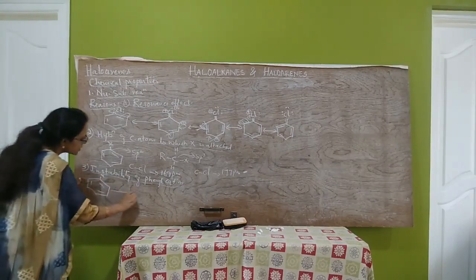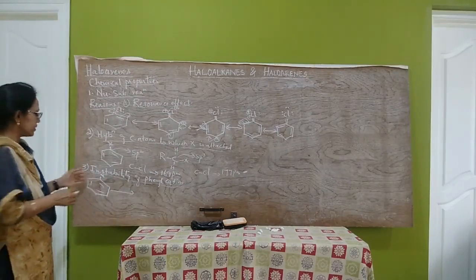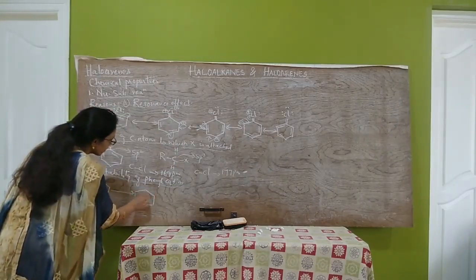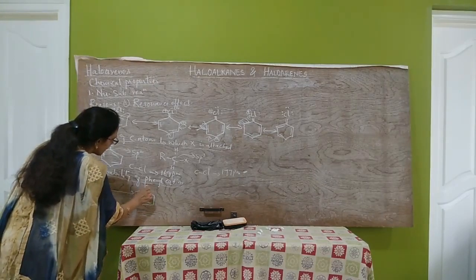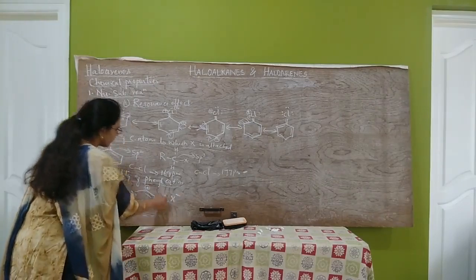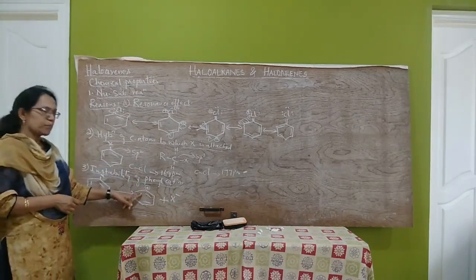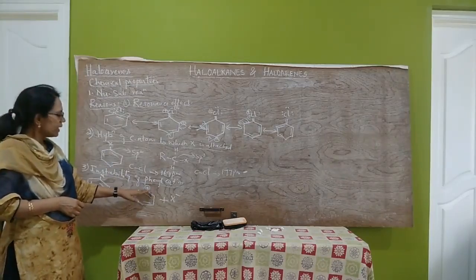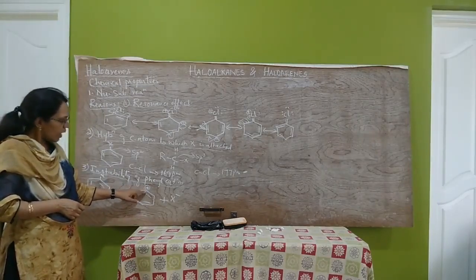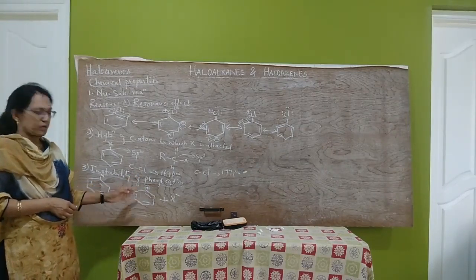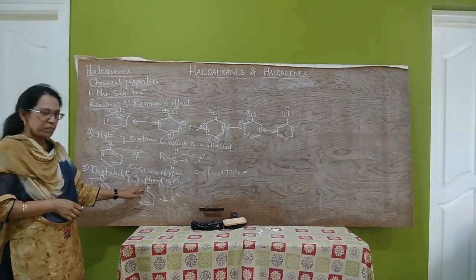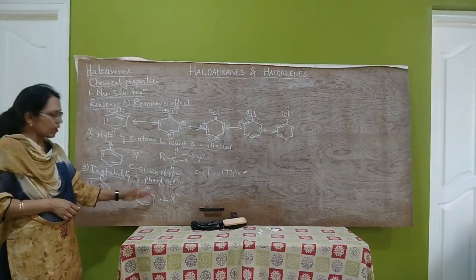They undergo dissociation, self-ionization, to form phenyl carbocation. That is, this carbon carries positive charge: phenyl carbocation plus halide ion. This phenyl carbocation cannot be stabilized by resonance, because this carbon does not carry electrons. For resonance to happen, there should be lone pairs of electrons and pi electrons in alternate positions.